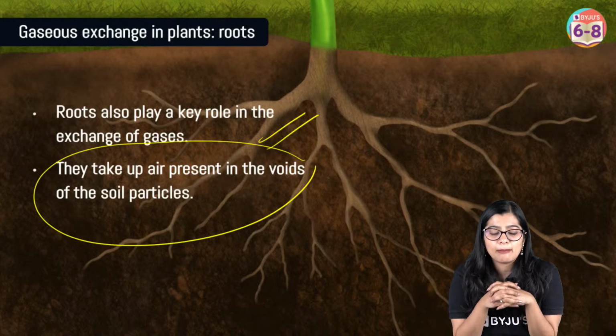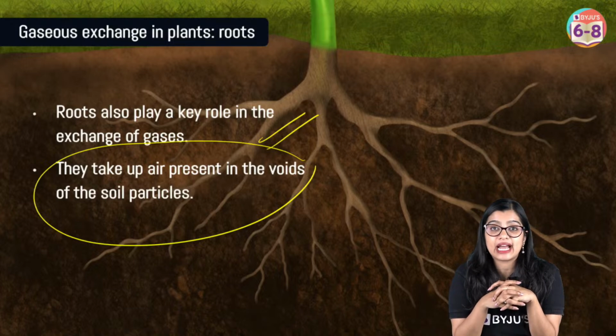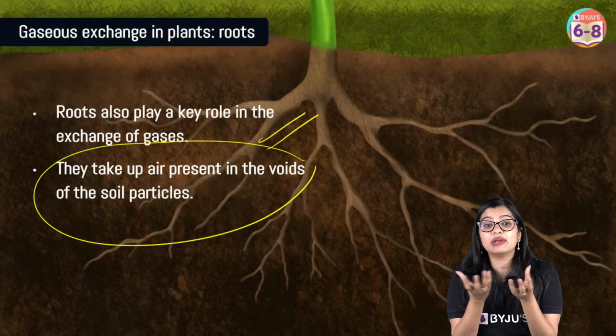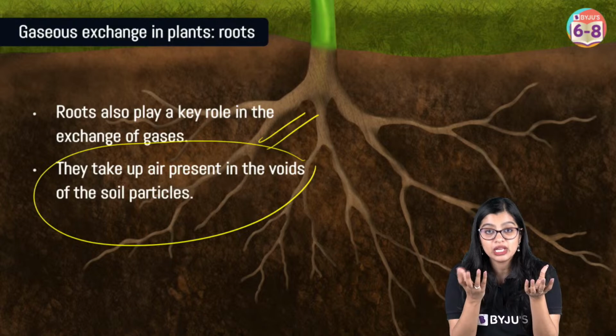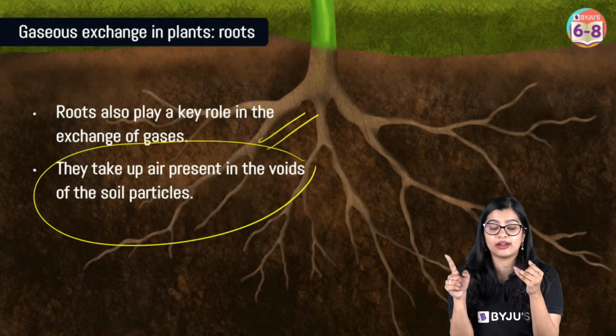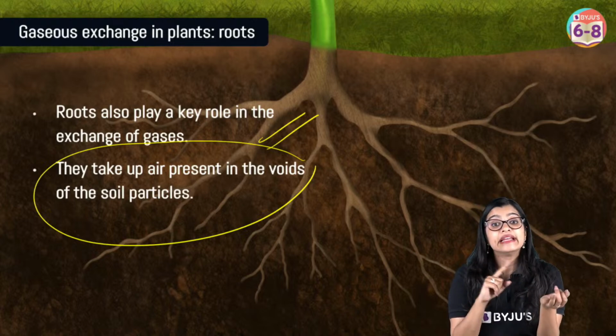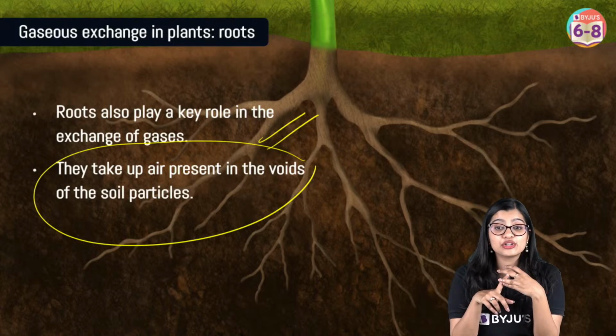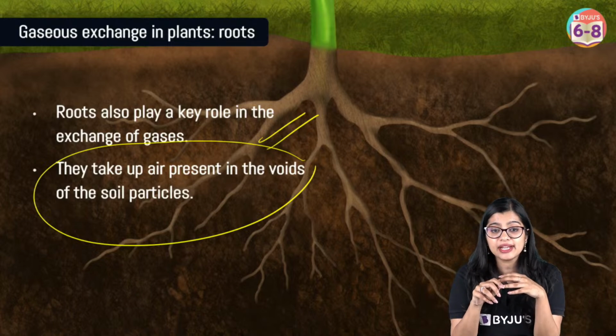Ma'am, why don't plants take up nitrogen directly? Because plants don't have the ability to use gaseous nitrogen. When you talk about carbon dioxide or water, they can use them. They're able to utilize it. But with nitrogen, they are not able to utilize it, right?